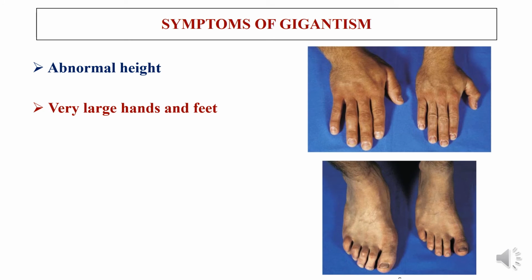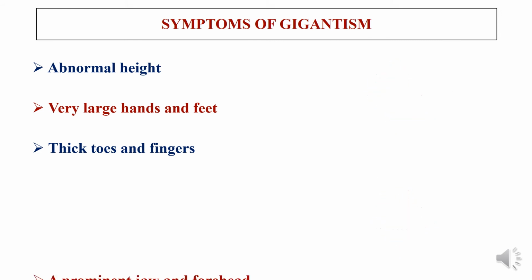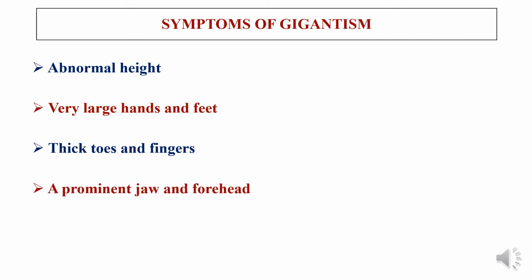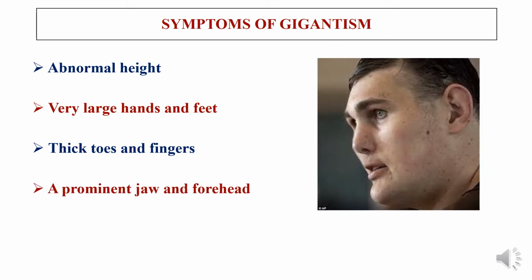On the right side is a normal hand and normal feet, and on the left side is the gigantism condition, in which very large hands and feet are seen. And there will be thick toes and fingers. Usually the toes and fingers will be bulged or thick, puffy in nature. There will be a prominent jaw and forehead.